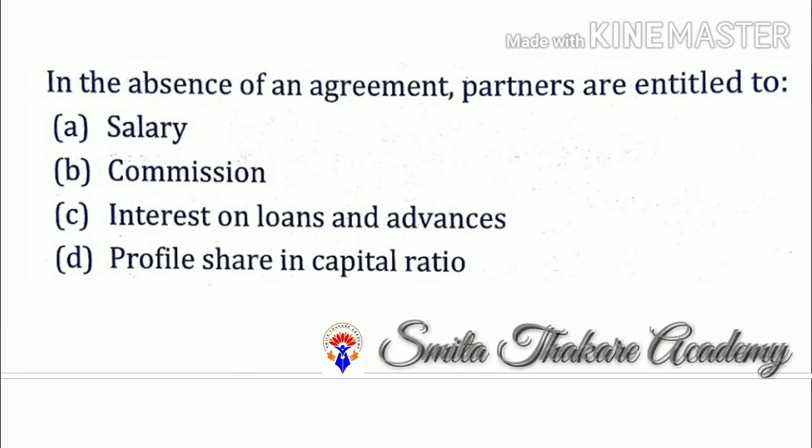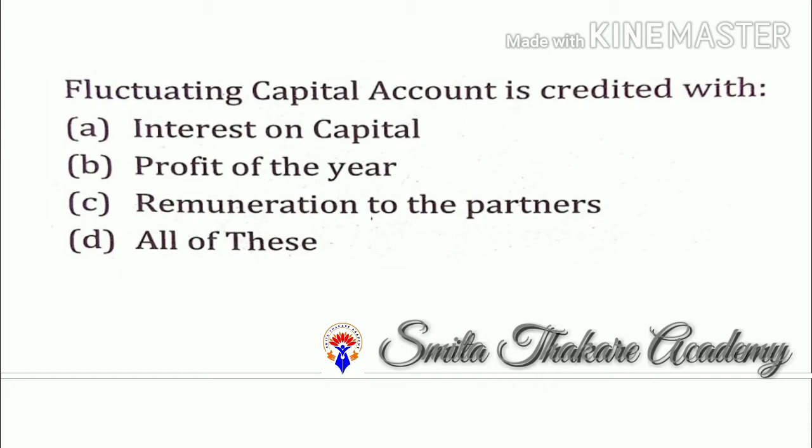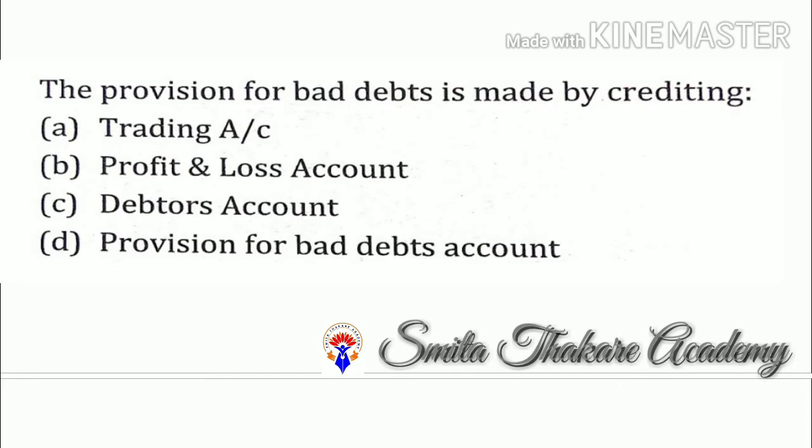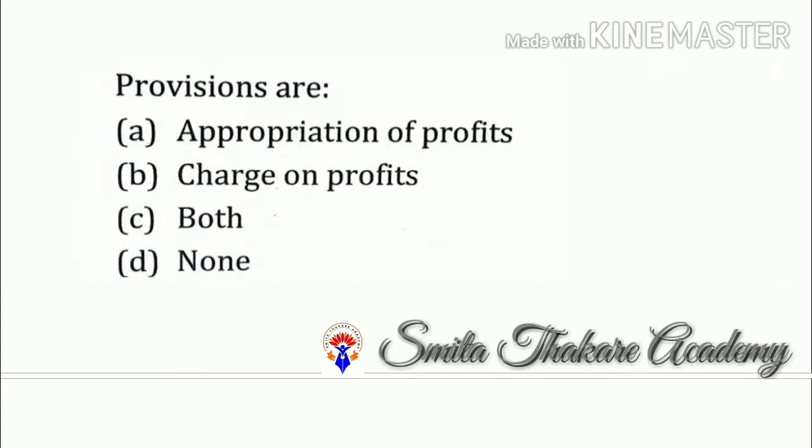In the absence of an agreement, partners are entitled to interest on loans and advances. Fluctuating capital account is credited with all of this, that is interest on capital, profit for the year, remuneration to the partners. Profit or loss on revaluation is shared among all partners in old profit sharing ratio. The provision for bad debts is made by crediting provision for bad debts account.